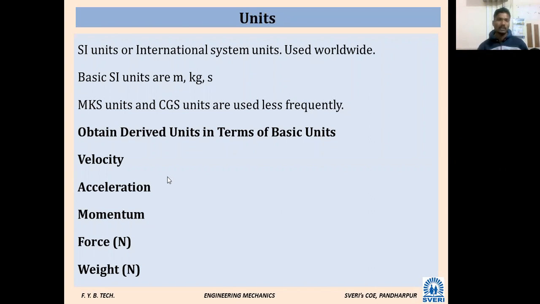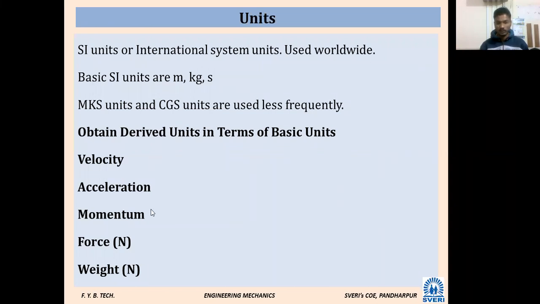Next one is SI unit, or International System of Units, used worldwide. Basic SI units we have seen just before. So MKS and CGS. Are you knowing about this? MKS unit system and CGS unit system. It may be over. Okay, so we obtain derived units in terms of basic units.